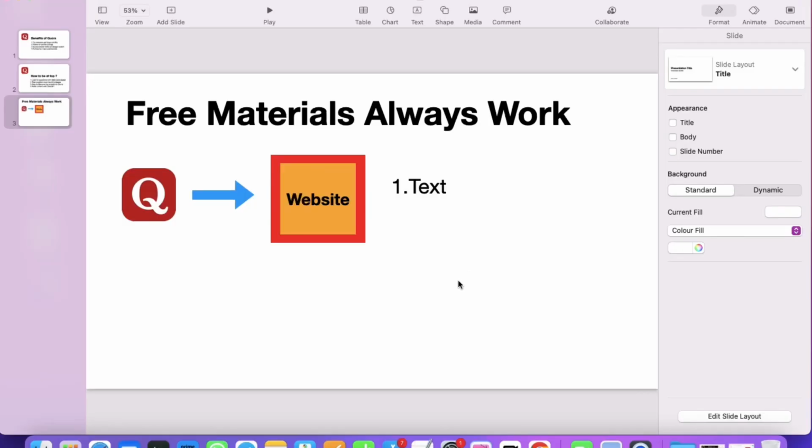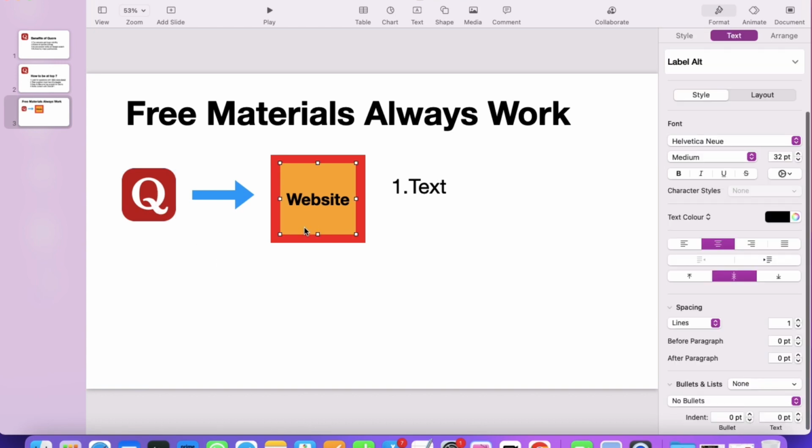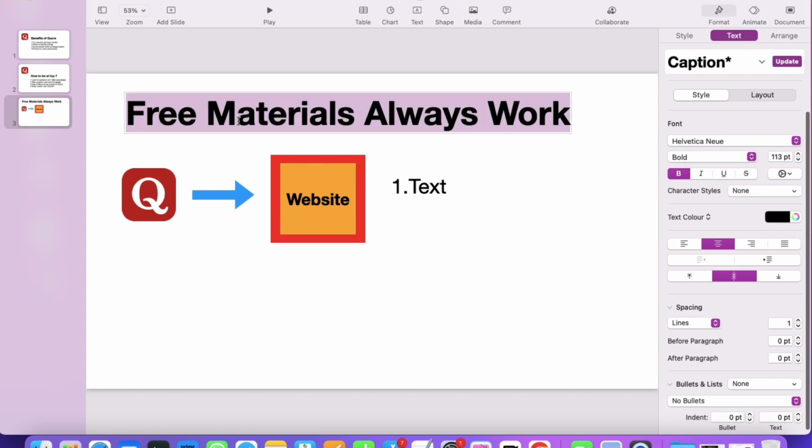Okay, before we go with the concept of creating answers, I just want to tell you one thing that is very simple to understand. Whenever you use Quora and want to send traffic through Quora to your website, always remember free materials always work. Always remember this concept that free material always works.